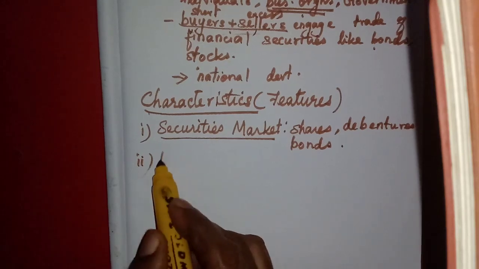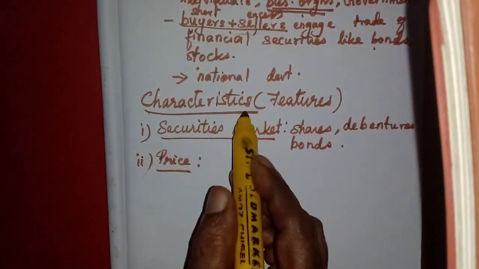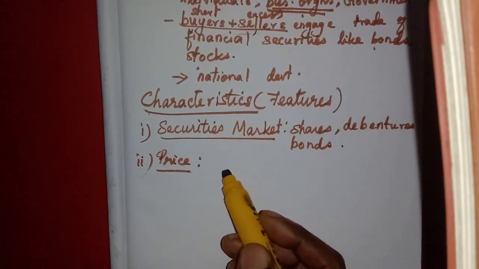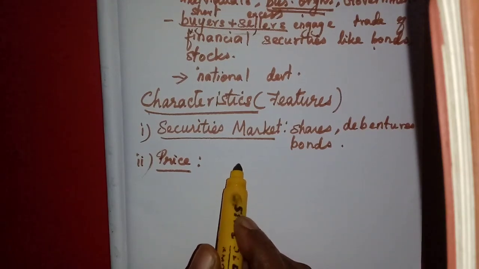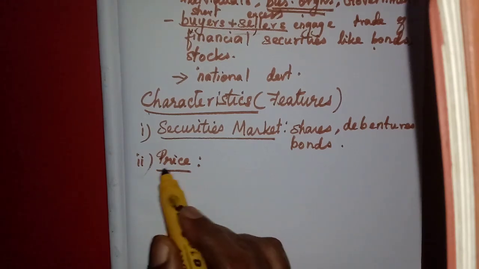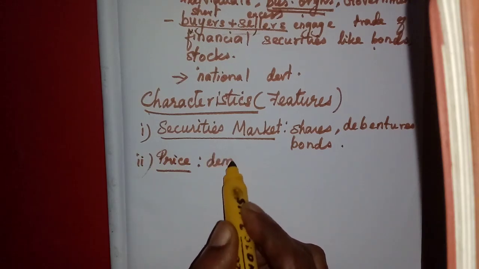is the price. How is the price determined in this capital market? First you should know, one of the main examples of this capital market, it is also called a secondary market, okay. So that is the stock exchange. So how is the price determined in the stock exchange? As per the demand and supply.